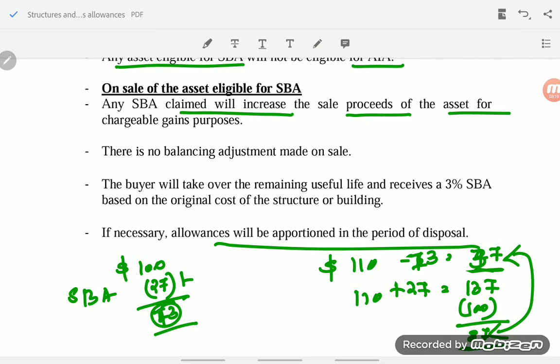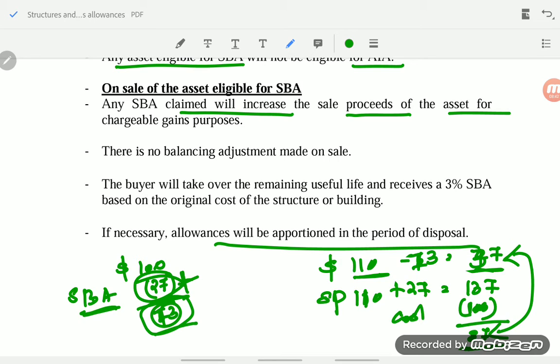So instead of taking the selling price and minusing the value after adjusting SBA, they say that with the selling price, we will add the allowance so far claimed. See, in this example, 110 is the selling price. So far they claimed allowance of 27, that comes to 137. Original cost is 100. If you minus the original cost, you are getting a gain of 37.